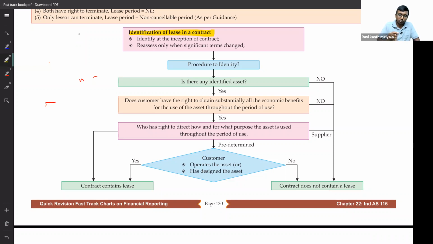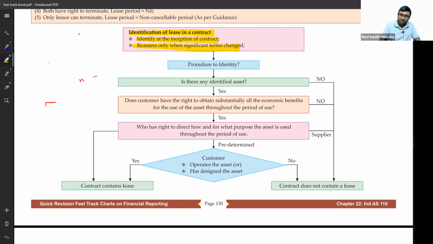For that, what do we say first? We have to identify from the inception of the contract. Day one only you are supposed to think, and you can reassess it. Maybe, sir, first day I tried, nothing is there. Okay, then when should I try? If there is a change in the agreement, that day you are supposed to. If there is a lease modification, that day again you have to assess it. Sir, if the agreement is not modified in the period, then nothing to assess. No reassessing concept.